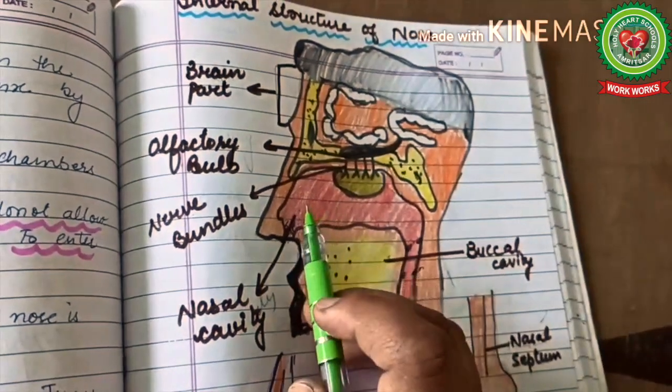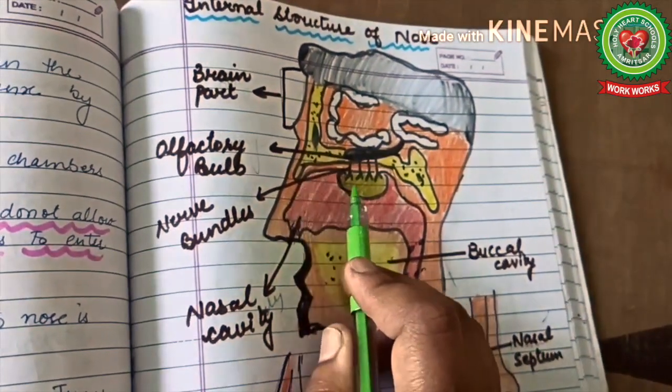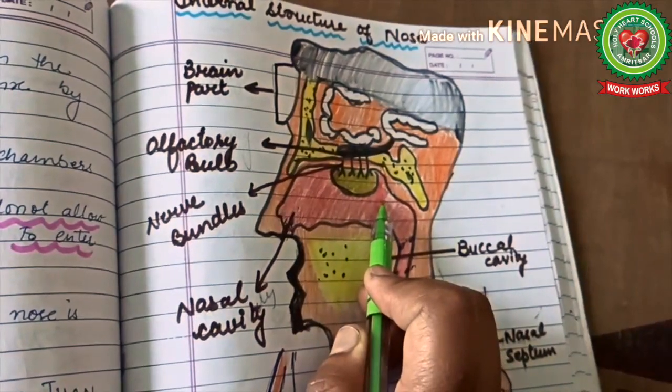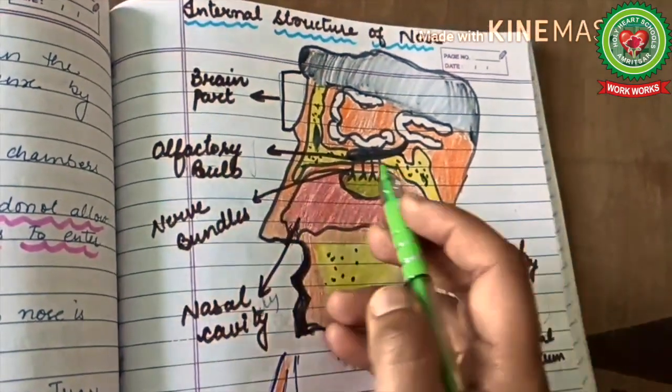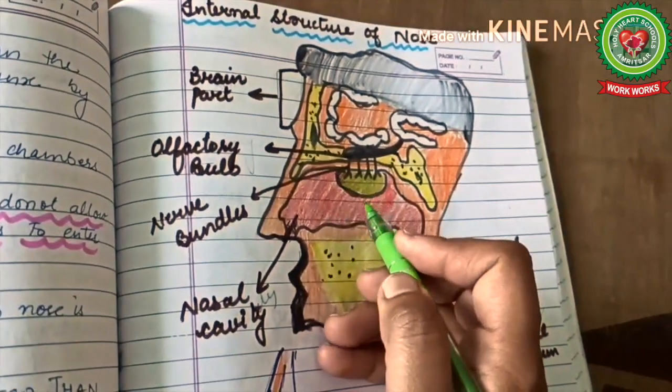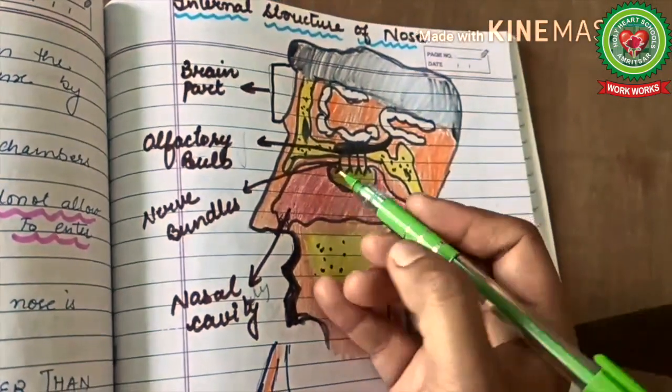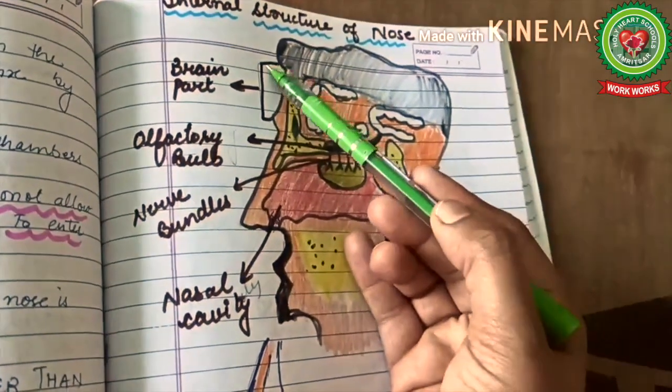Now children, see, the surface of the nasal cavity has olfactory epithelium. The word olfactory means related to smell. So what is this olfactory epithelium? From where do we get these sensations? Actually, in this diagram I have shown you there is a brain part.